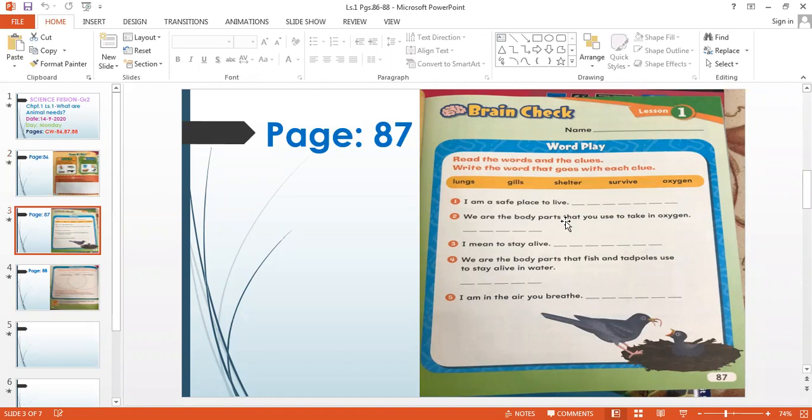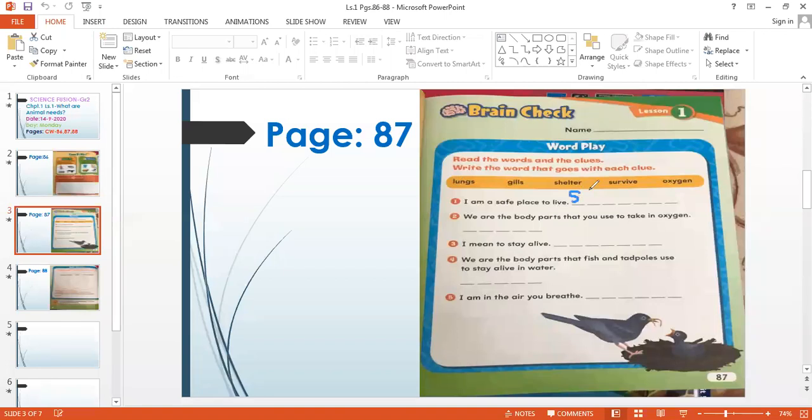So which is a safe place to live? Is it lungs? Is it gills? Is it shelter? Is it survive? Or is it oxygen? It is shelter. So let's write shelter. Write with me.